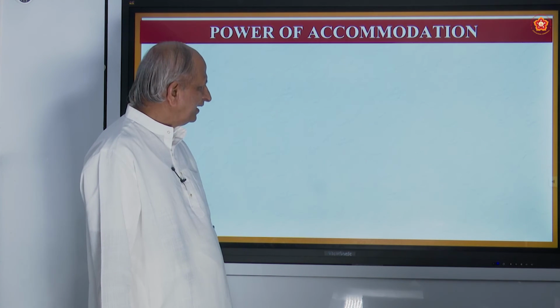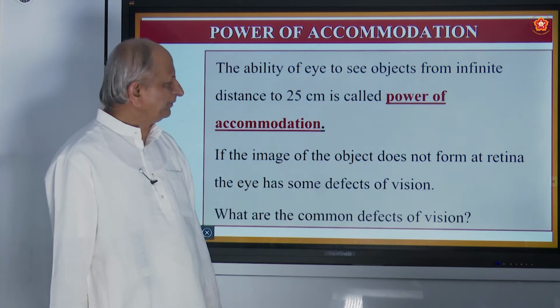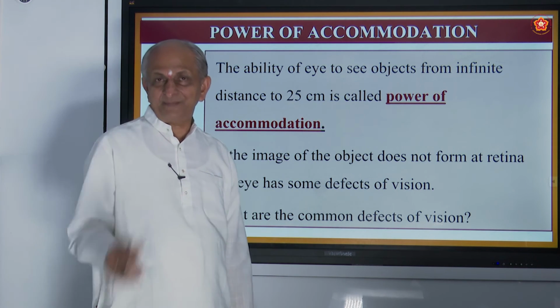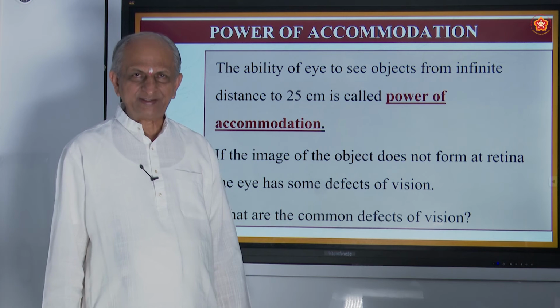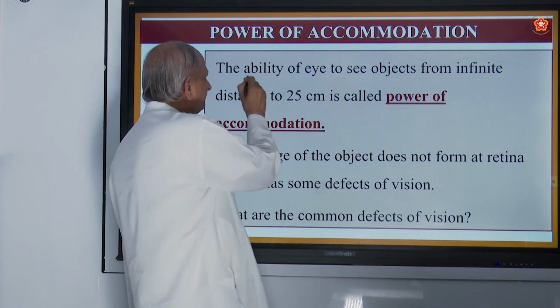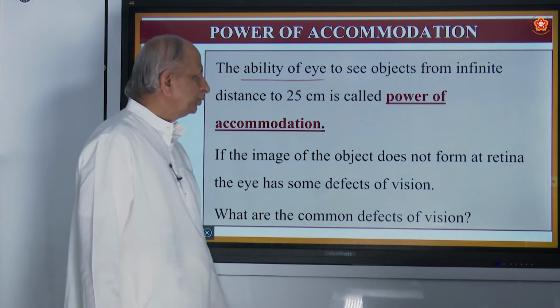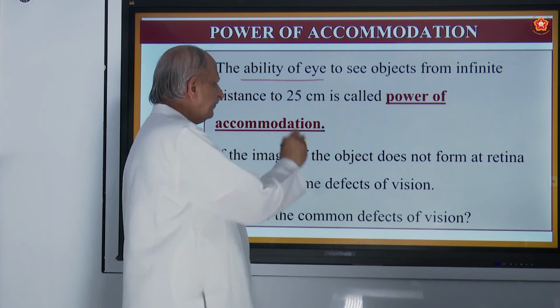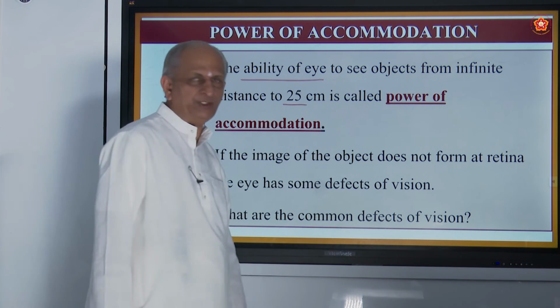Okay. And coming to power of accommodation, our eye cannot see all the objects. Some of the objects it can see, but not all. So there is an ability of the eye to see objects from infinity to 25 centimeters. Means what?